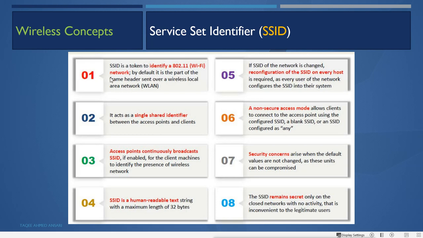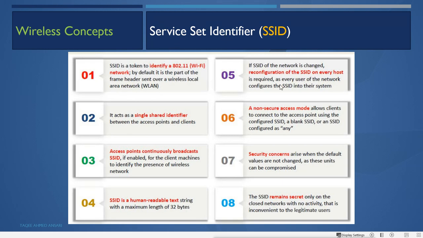SSID is a token to identify the 802.11 Wi-Fi network, and by default it is part of the frame header sent over a wireless local area network. Whatever packet is sent on the network by the AP or other devices, the header contains this SSID information.